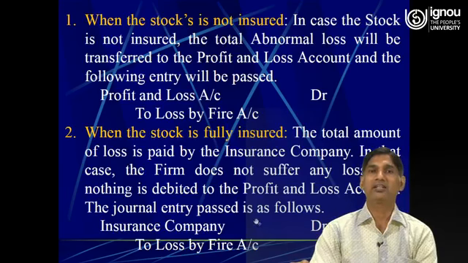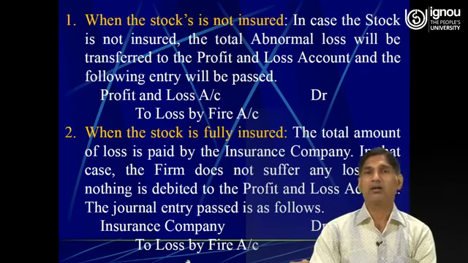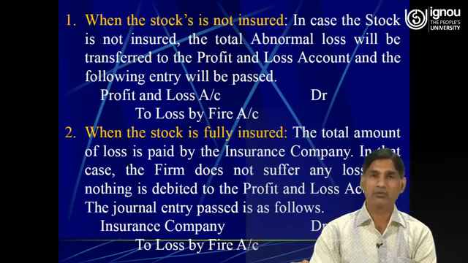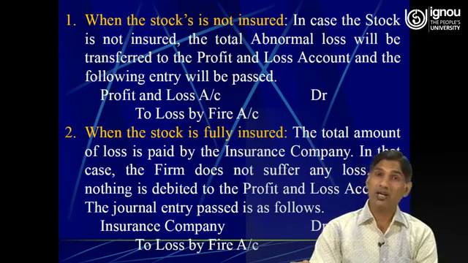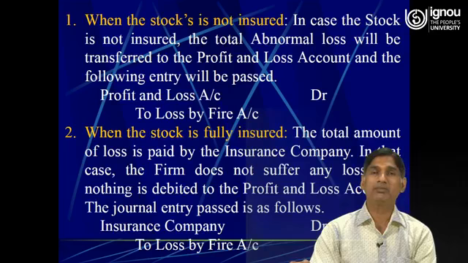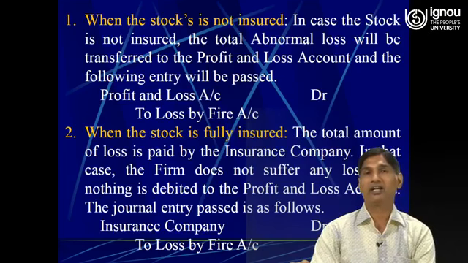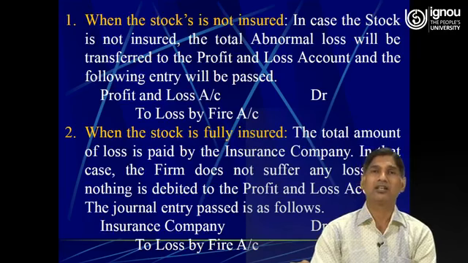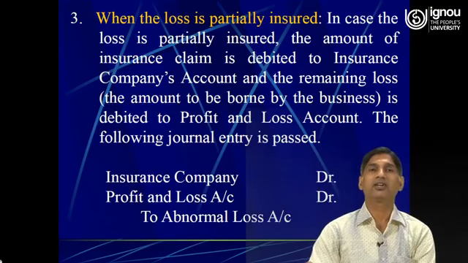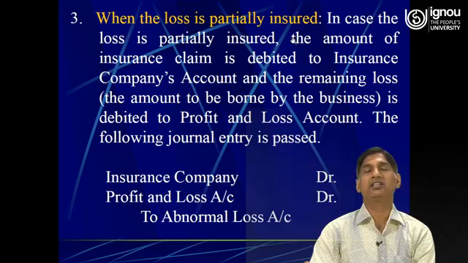The journal entry will be passed as follows: insurance company account debit to loss by fire, because the amount of loss we have to recover from the insurance company. So unless the insurance company makes the payment of the loss, we will treat the insurance company as our debtor, and debtor is an asset and all assets have a debit balance, therefore the account of the insurance company would be debited.